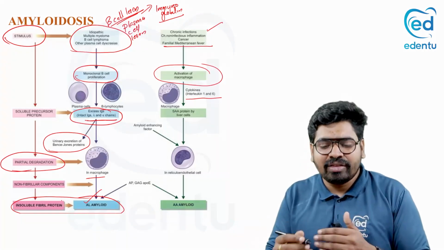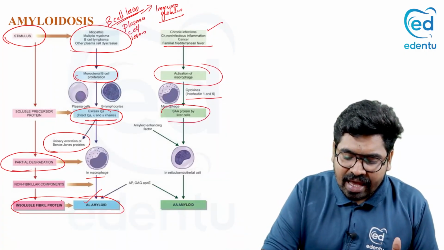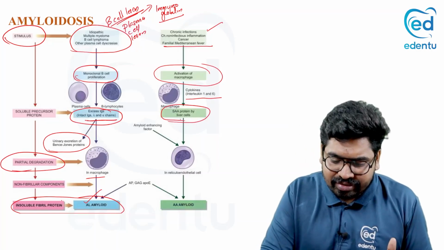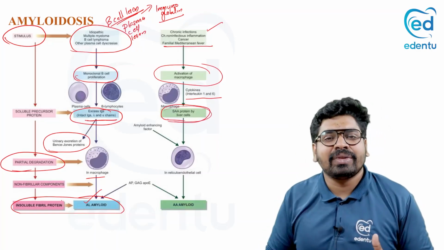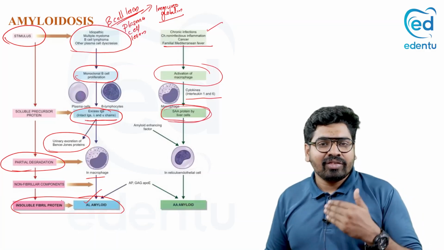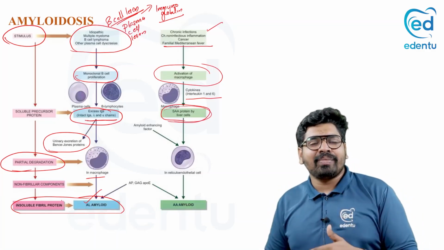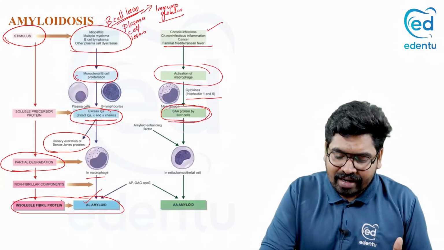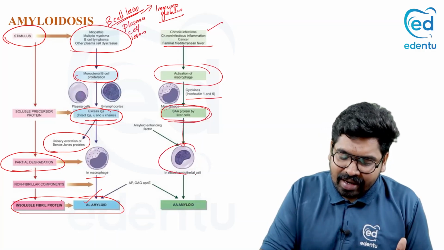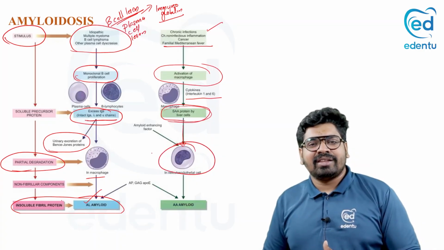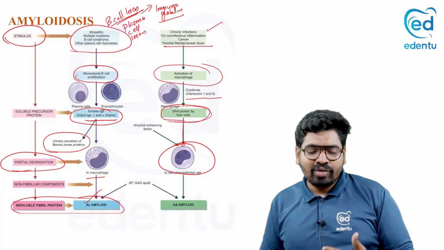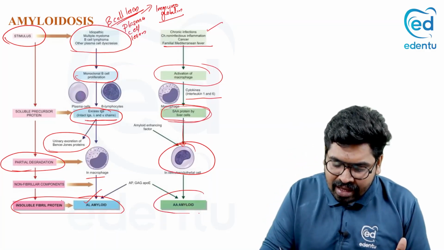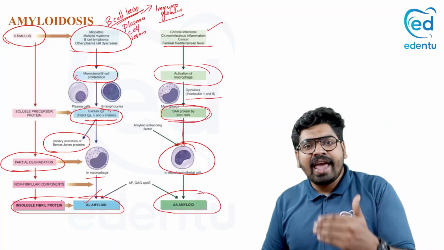These macrophages will secrete SAA protein, or serum amyloid A. There is secretion of serum amyloid A from the liver cells. So where is this coming from? Due to chronic inflammation, serum amyloid A is coming through the liver cells, and it is partially digested by the reticuloendothelial cells. The reticuloendothelial cells try to partially degrade it, but they can't degrade it completely, and it is deposited in the extracellular space as AA amyloid.